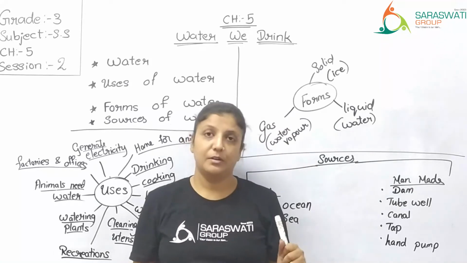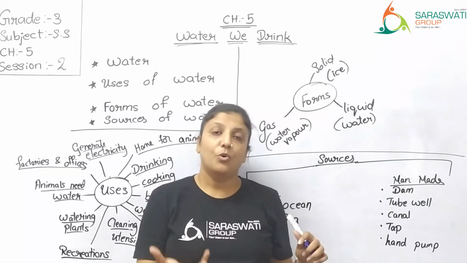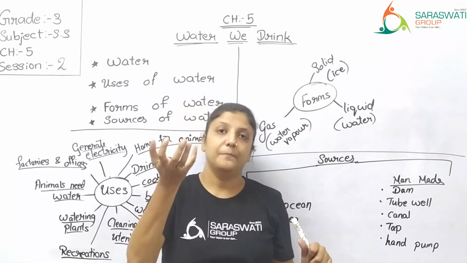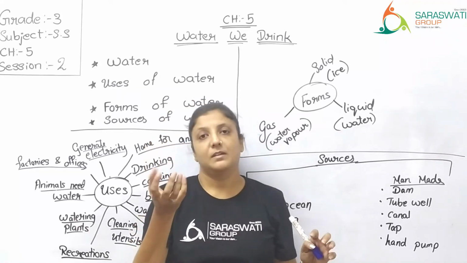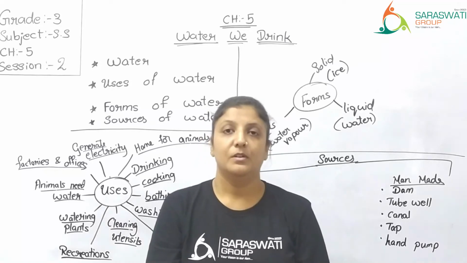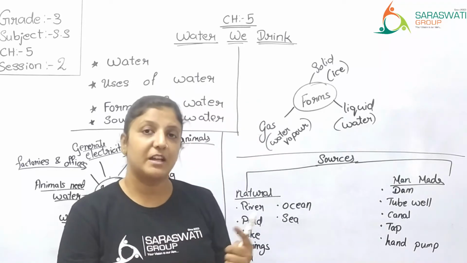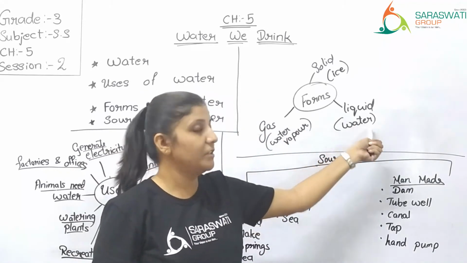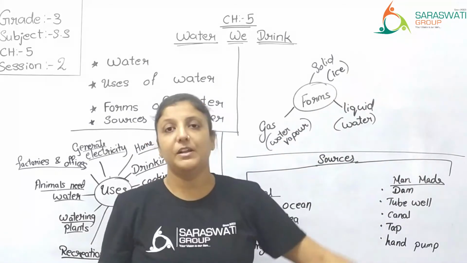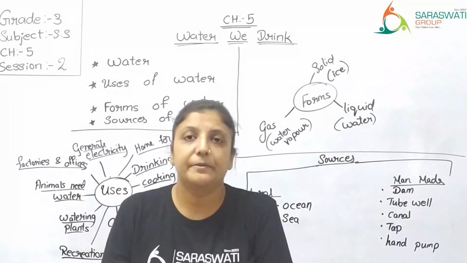When this water vapor touches the cold surface of the lid, what happens? It turns back into small droplets of water. So the steam, that is the gaseous form, turns into liquid. And this liquid, once you put it inside the freezer, becomes solid.